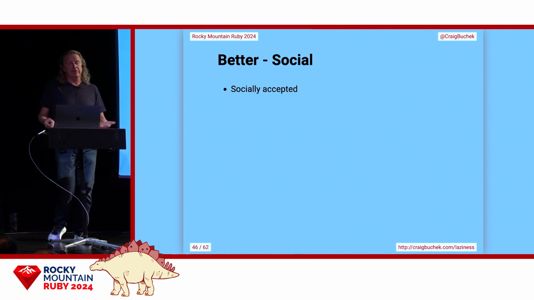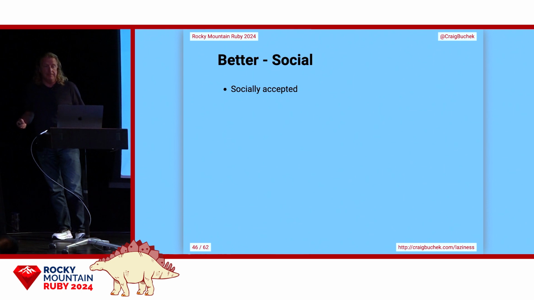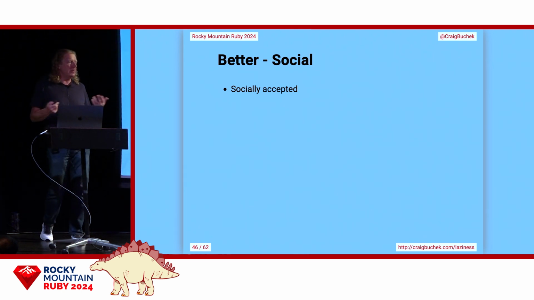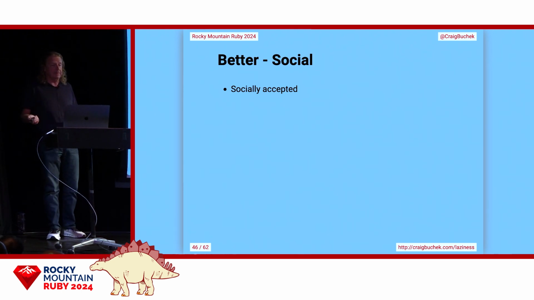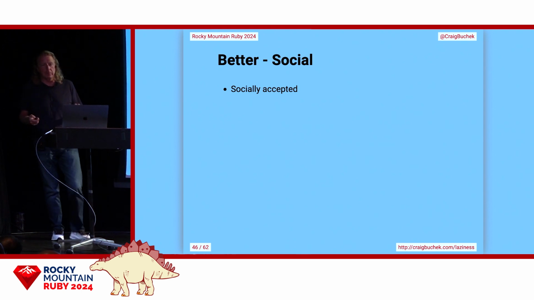There's also a social aspect to what we consider better. For example, we don't use for loops in Ruby anymore, right? We use each or we use map.